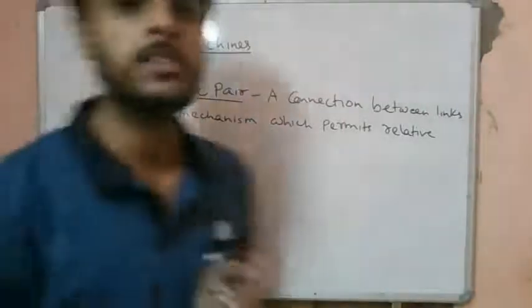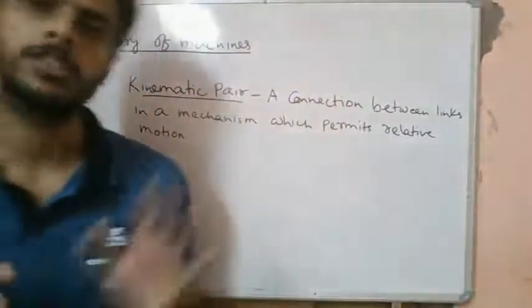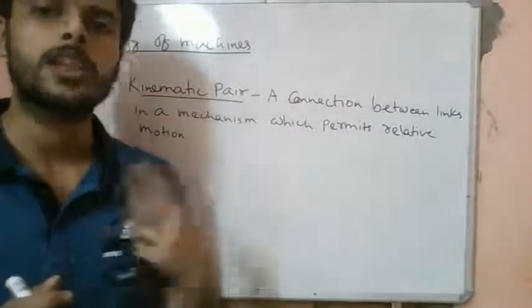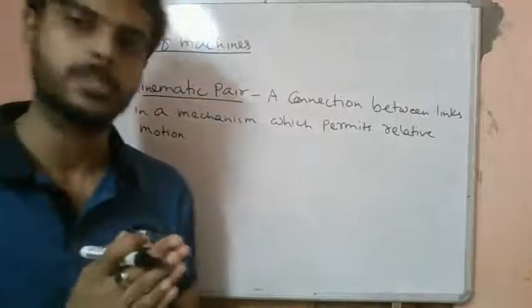A connection between links in a mechanism which permits relative motion is what we call a kinematic pair. There are different classifications of kinematic pair, which we will see right now.